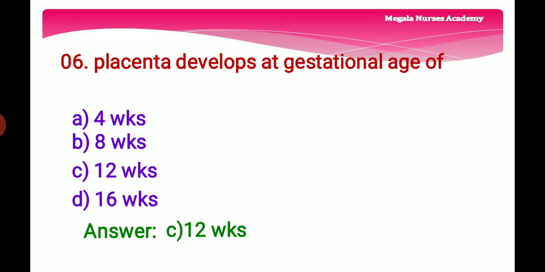Sixth question, placenta develops at a gestational age of option A, 4 weeks, option B, 8 weeks, option C, 12 weeks, option D, 16 weeks. The right answer is option C, 12 weeks, because by the 12th week, the placenta is formed and ready to take over the nourishment for the baby. So the right answer is option C, 12 weeks. Placenta develops at a gestational age of option C, 12 weeks.